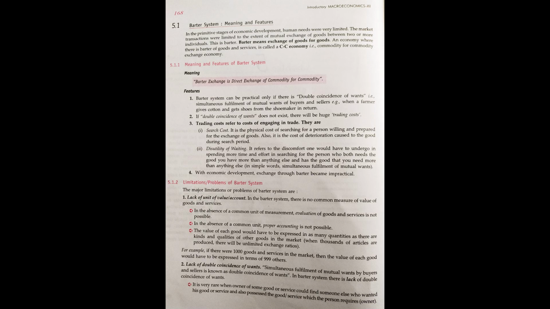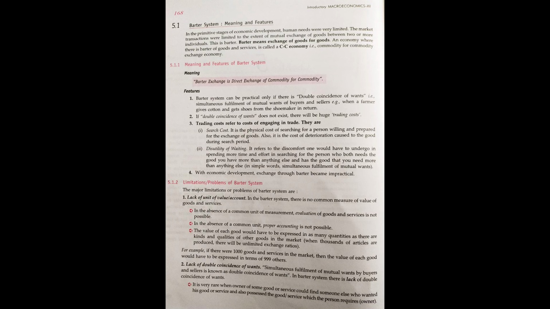The first and most important problem is the double coincidence of wants. What is coincidence? Coincidence of wants means whatever things I require, it is mandatory that the second person is ready to give it to me. Otherwise, there will be no exchange, no selling or purchasing.